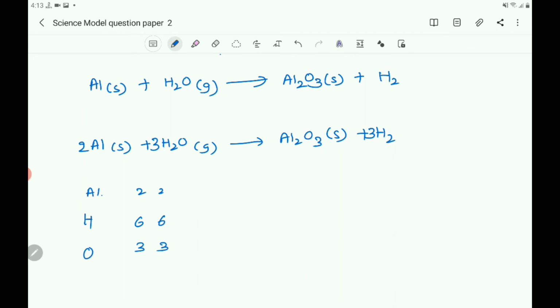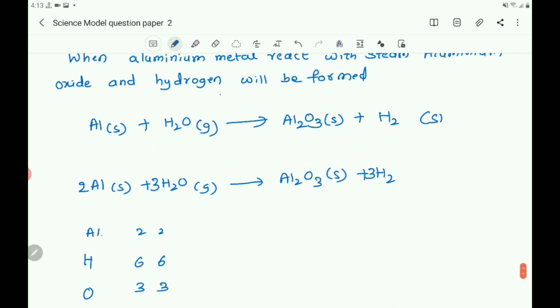So you get a balanced chemical equation: 2Al plus 3H2O gives Al2O3 plus 3H2. Hydrogen is a gas. The earlier one is skeletal, this is balanced. So that completes the chemistry part.